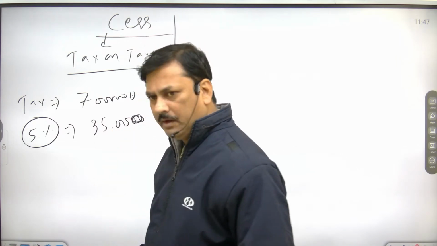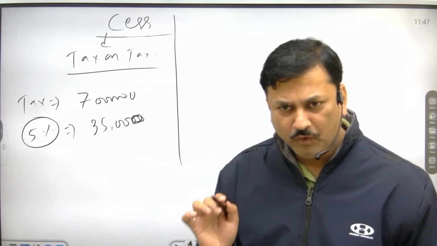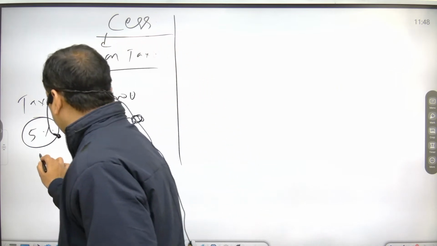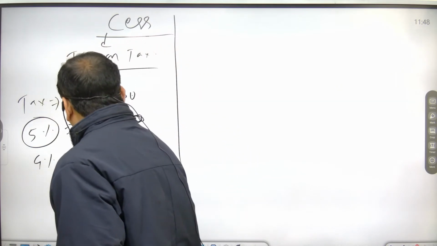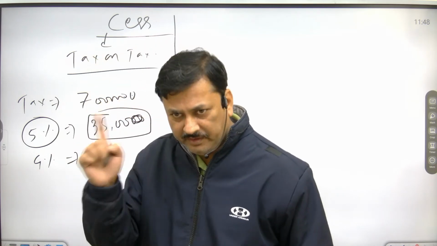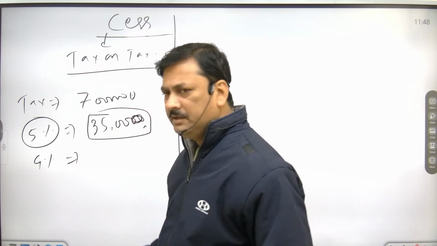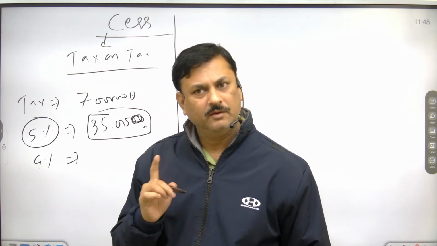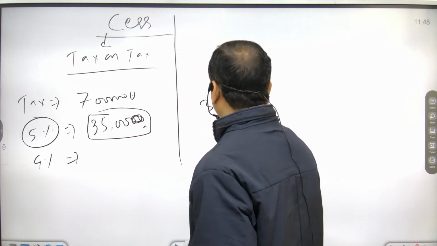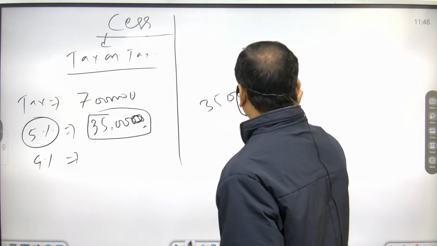Now suppose the government has imposed a 4% education cess. So on the tax, how much do you have to pay? Tax on tax. This is your tax liability, and on this you have to pay 4%. What is 4% of 35,000?